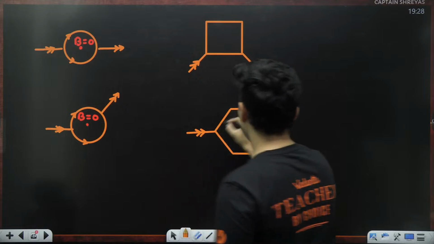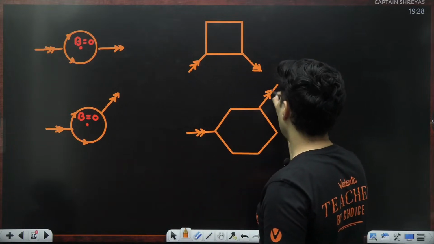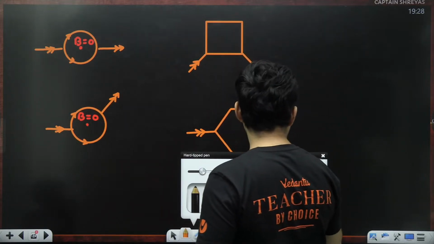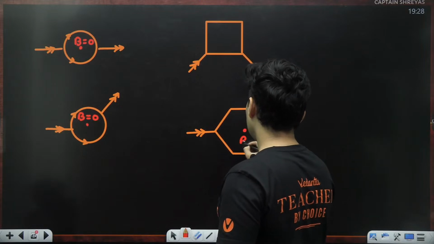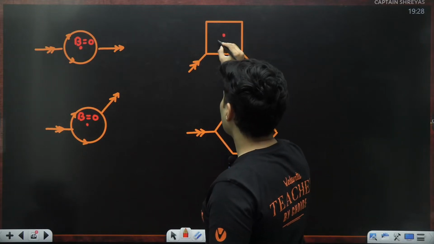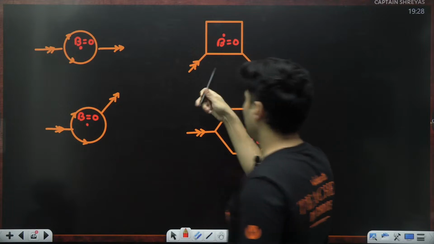It can enter from any corner and exit from any corner. You will always see, even for a regular polygon, the magnetic field will be 0. It kind of makes sense.